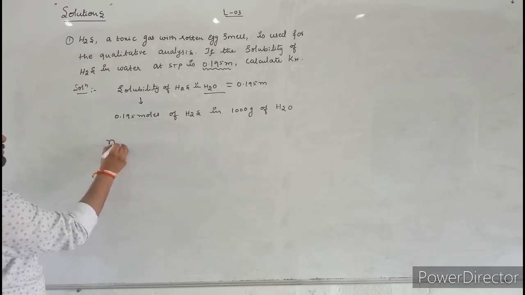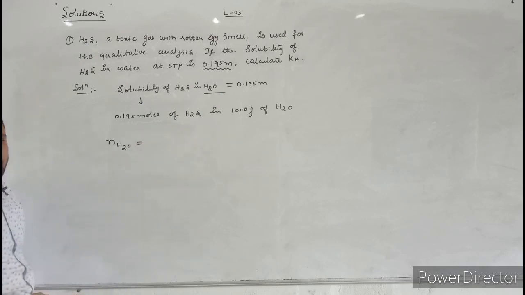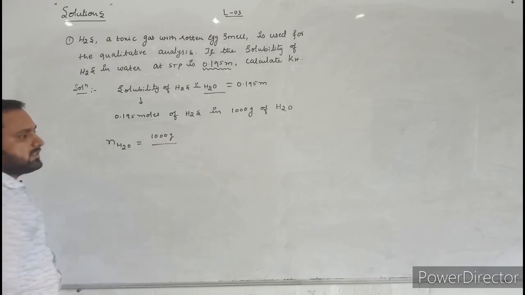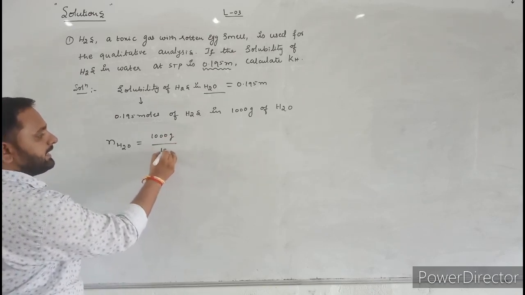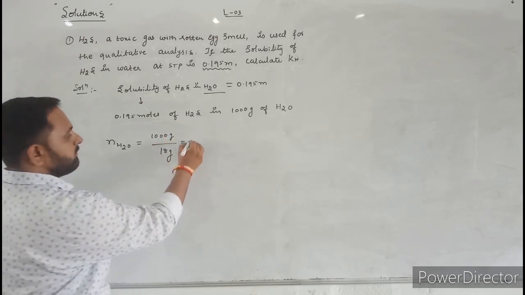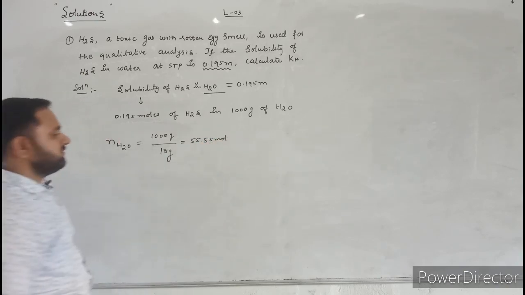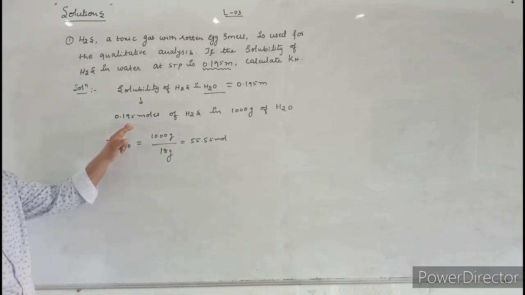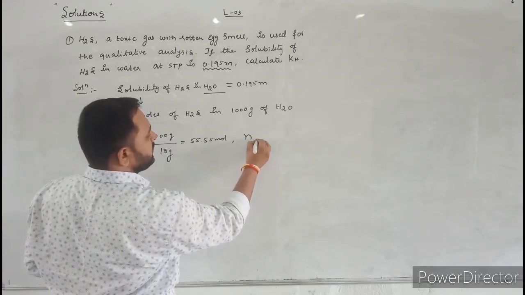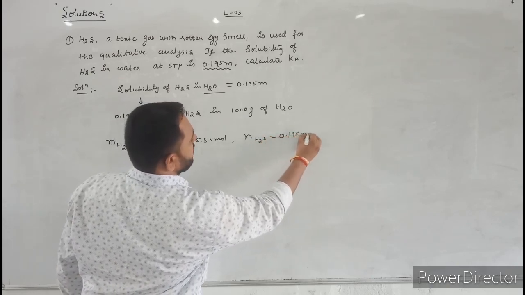Here the number of moles of water is equal to the given mass divided by molar mass. The given mass is 1000 grams. Then what is the molar mass of water here? 18 grams. Just divide these two. If you divide these two, you will get 55.55 mole. This is the number of moles of water. And the number of moles of hydrogen sulfide is given in the question: 0.195 moles.